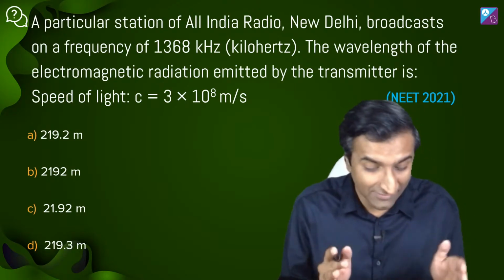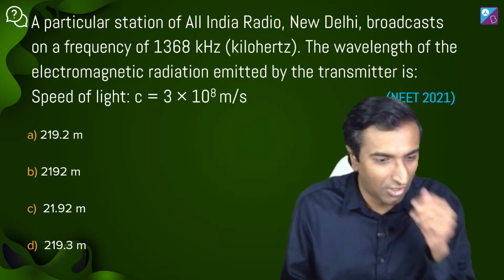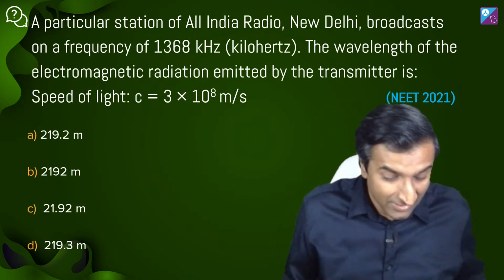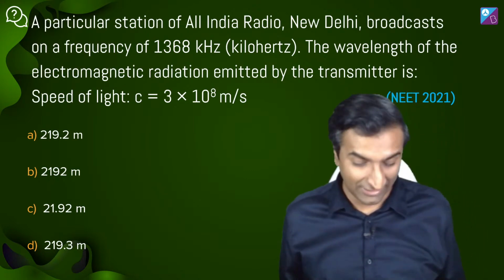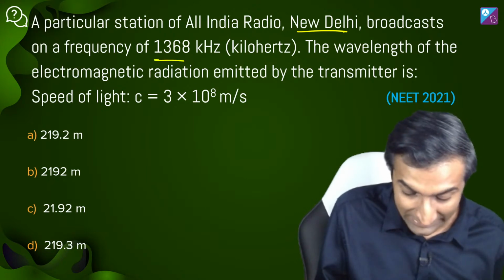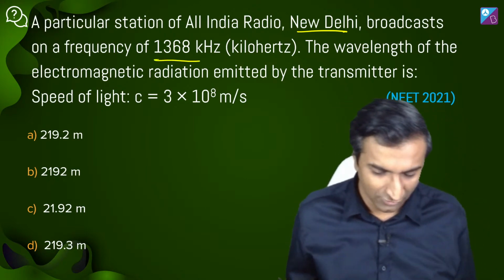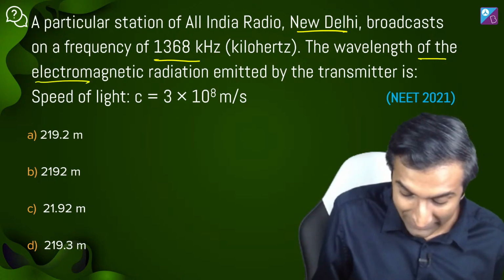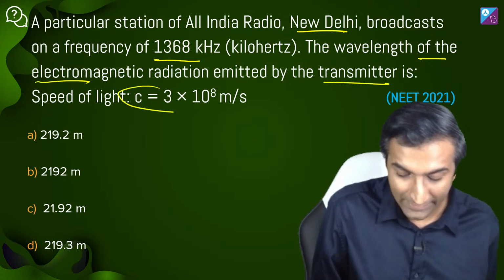Then this question is right here. A particular station of All India Radio, Aakash Vani, New Delhi, broadcasts on a frequency of 1368 kilohertz. अरे ये तो फिजिक्स का सवाल लग रहा है. The wavelength of the electromagnetic radiation emitted by the transmitter is, and speed of light is given.